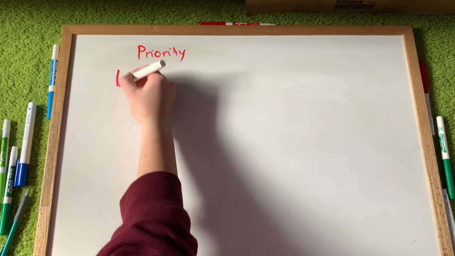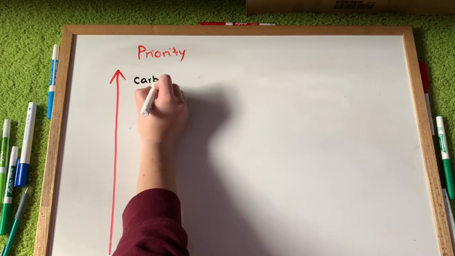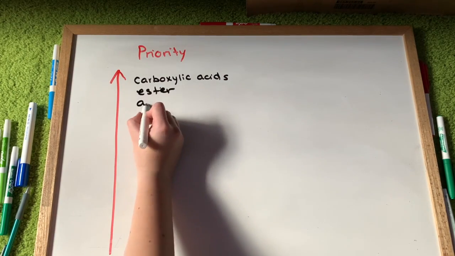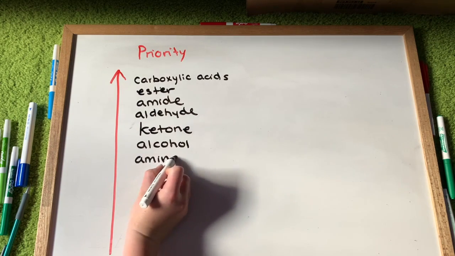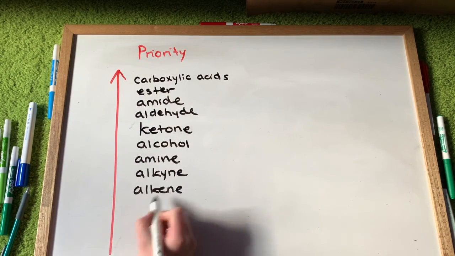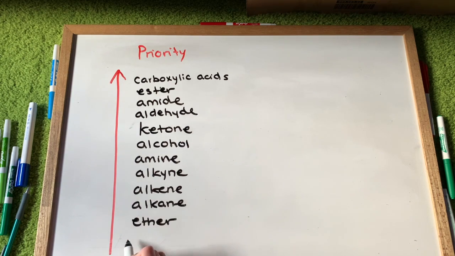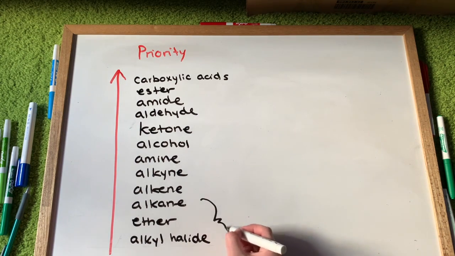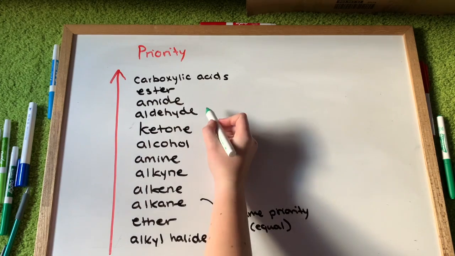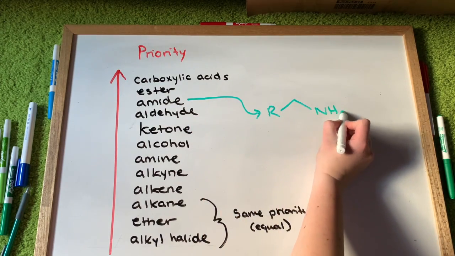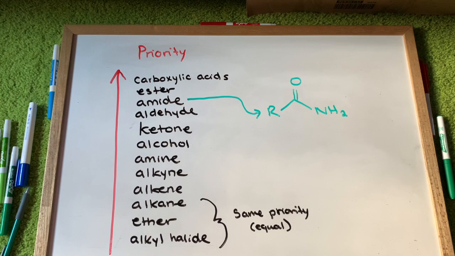An important part of naming a hydrocarbon is identifying the highest priority group. So first we have carboxylic acids with the highest priority. We have esters, amides, aldehydes, ketones, alcohols, amines, alkynes, alkenes, alkanes, ethers, and finally alkyl halides. It is important to note that alkanes, ethers, and alkyl halides all have the same priority, so when you're naming them, if they're all present in a hydrocarbon, you would go off of alphabetical order. I didn't previously mention amides, but it's when a carbon is double bonded to an oxygen as well as bonded to a nitrogen and then the rest of the chain.